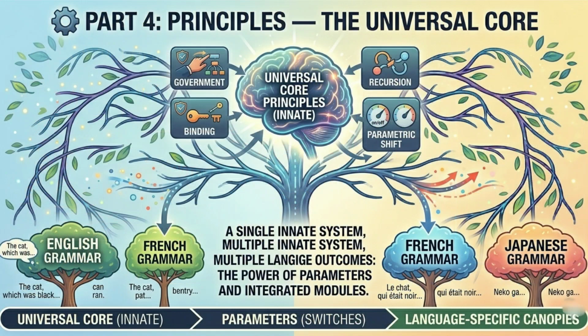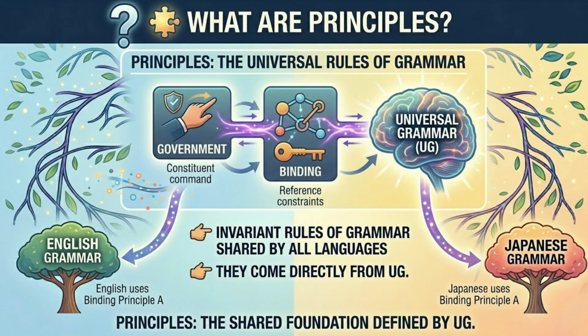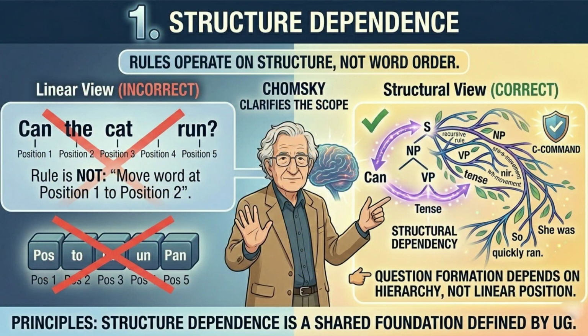Part 4. Principles, the universal core. What are principles? Principles are invariant rules of grammar shared by all languages. They come directly from UG. Examples. First, structure dependence. Rules operate on structure, not word order. Example. Question formation depends on hierarchy, not linear position.